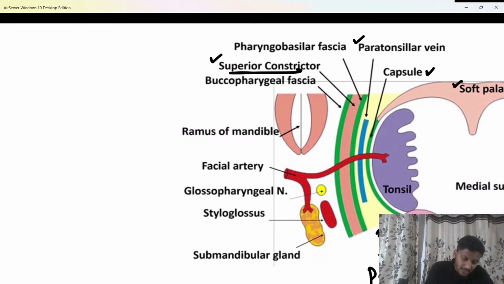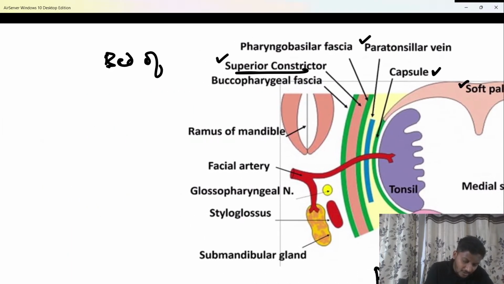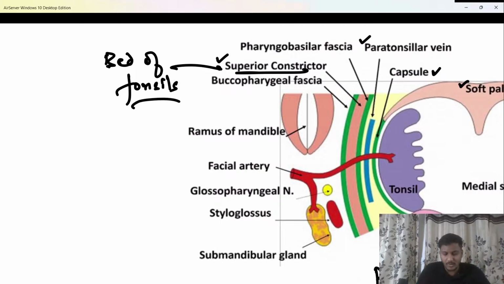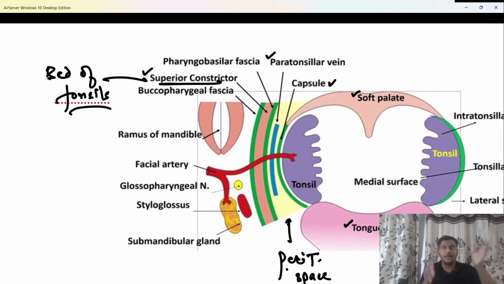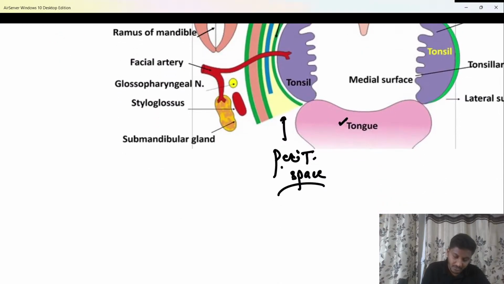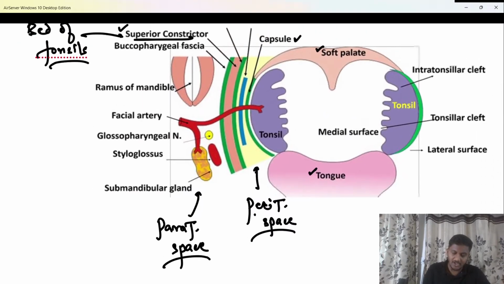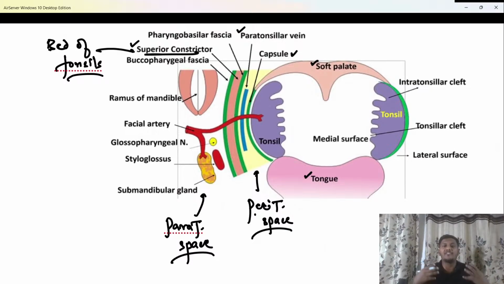So if they ask you, this has been an important question, that bed of tonsil is formed by, do you remember that bed of tonsil is usually formed by a muscle known as the superior constrictor muscle. Now beyond the bed of tonsil, lateral to the superior constrictor muscle, this blue color space that I am highlighting is known as the paratonsillar space, beta. समझ गए? This blue space out here is known as the paratonsillar space. And in this space if there is collection of pus, that is known as a parapharyngeal abscess.